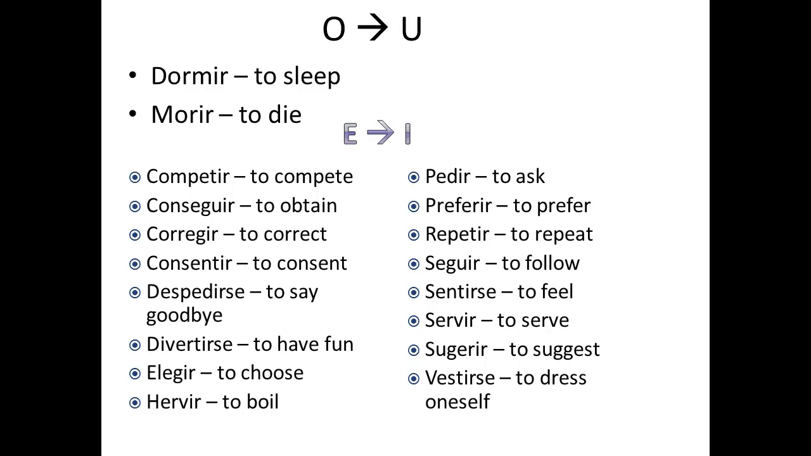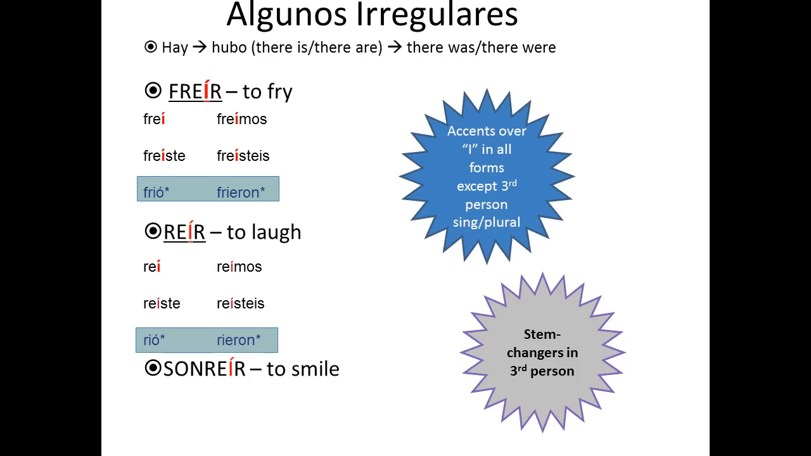Here are some O to U and E to I. We don't have a lot of O to U. This is on your last sheet. You don't have to write these down. But these are some that some of them you know, some of them you don't. So you need to study the ones that you do not know. Okay, here's some irregulars that you also have on your sheet. You don't have to write any of this down.